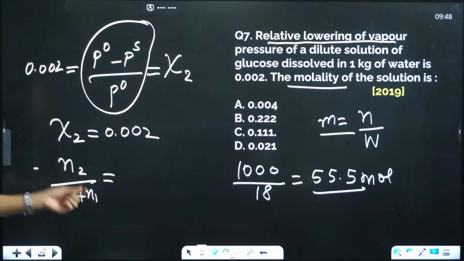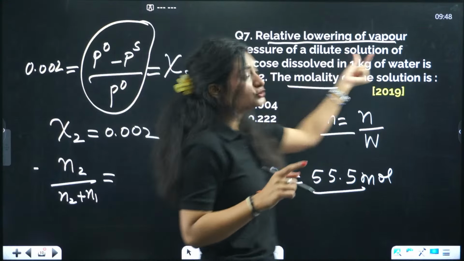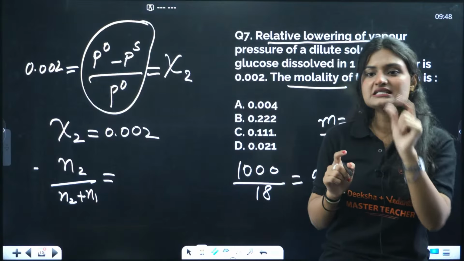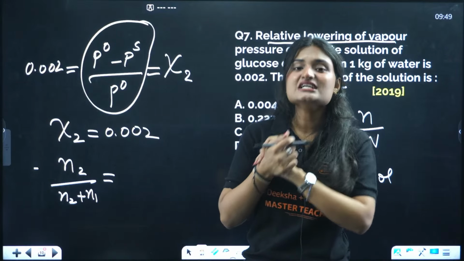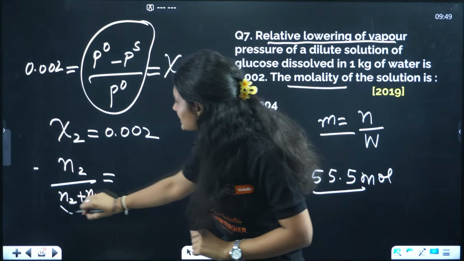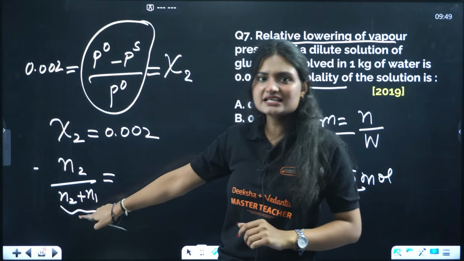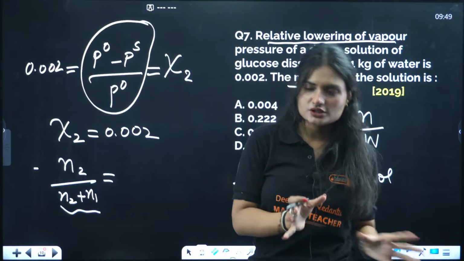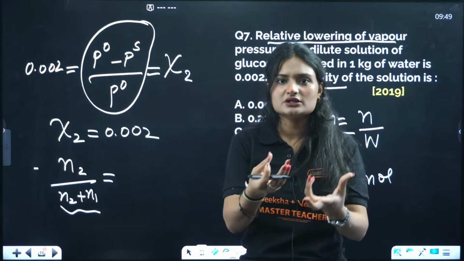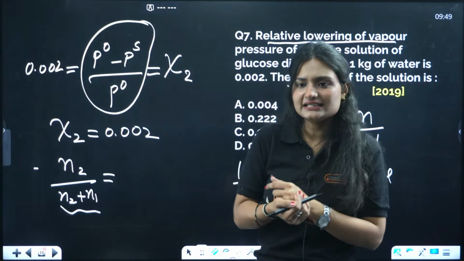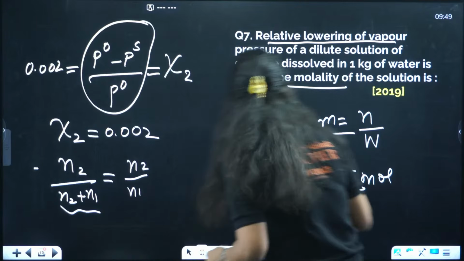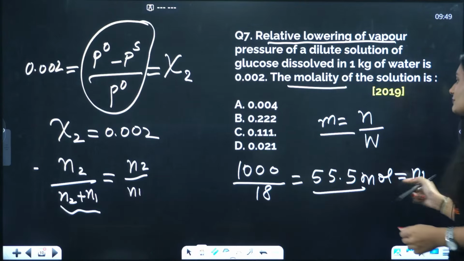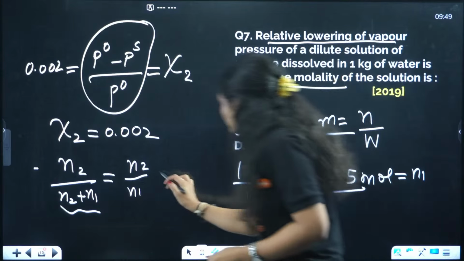One more thing. It's a dilute solution. Dilute solution means the amount of glucose is really less. That means here in the denominator, we can just take the number of moles of water only, because the solution is dilute. So I'll just write it like N2 by N1. And what is N1? N1 is the number of moles of water.